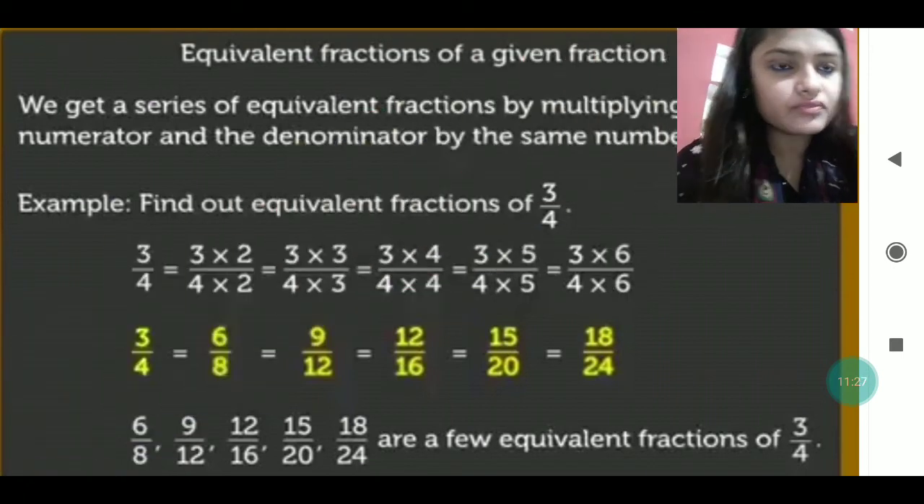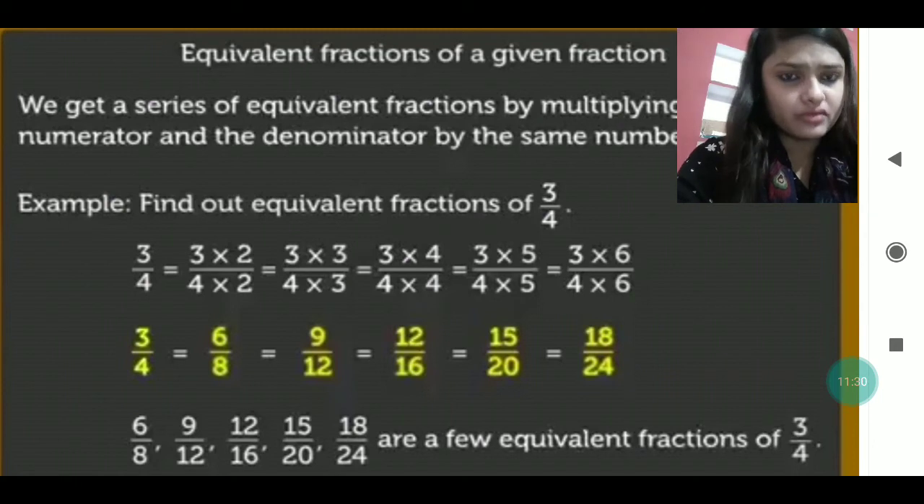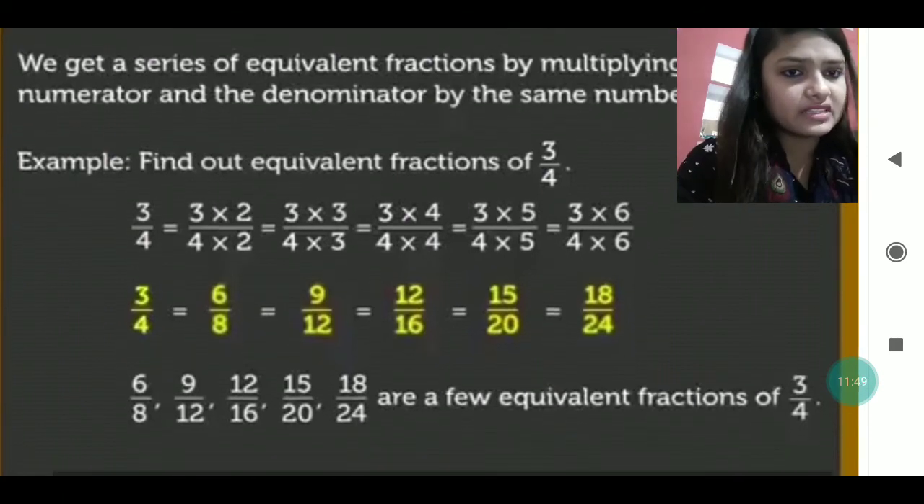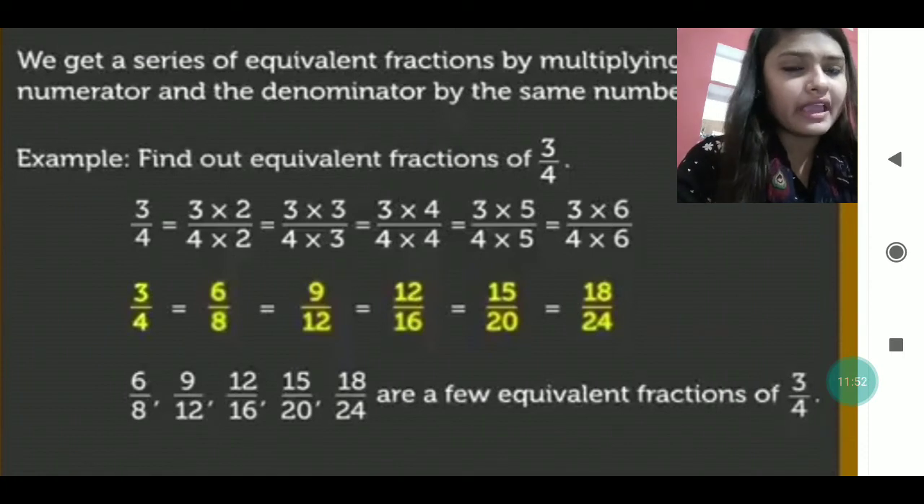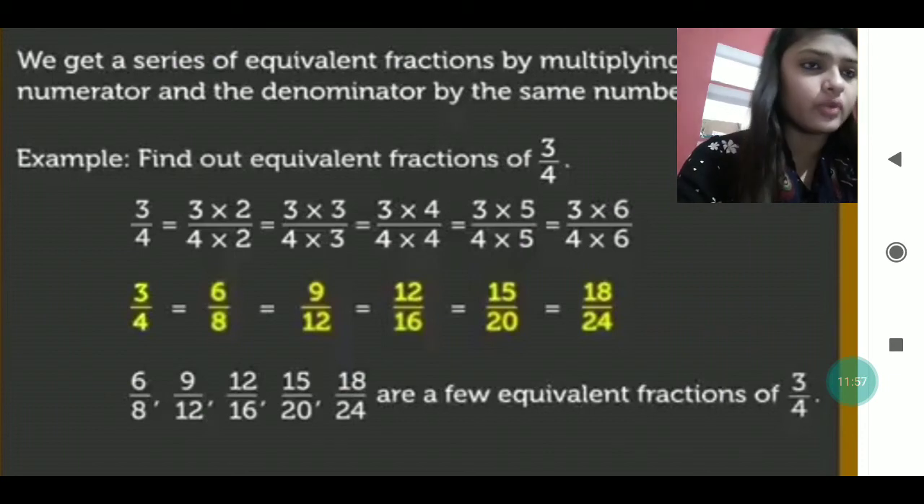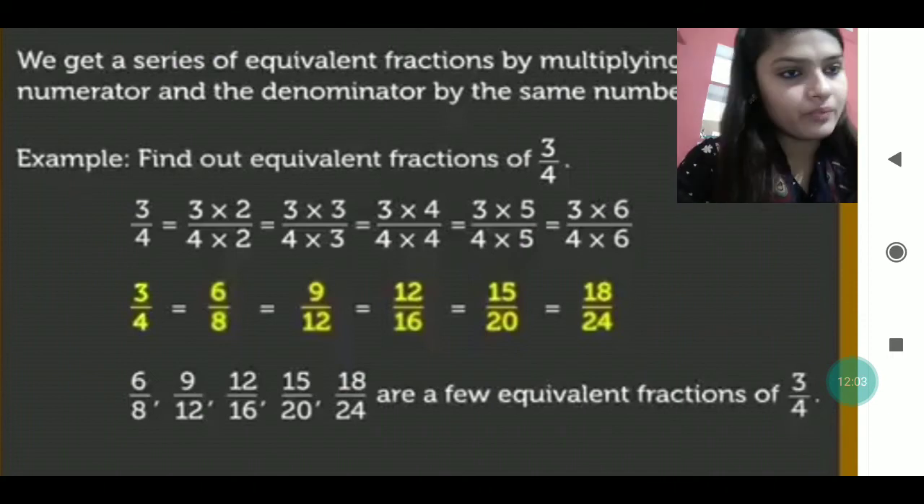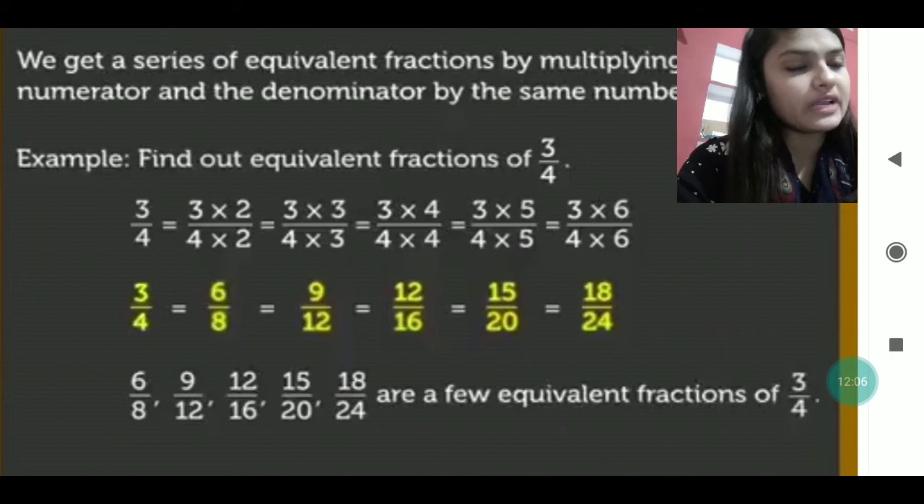You can see 3 by 4, then multiplying by 2: 3 twos are 6 and 4 twos are 8. 3 threes are 9, 4 threes are 12. 3 fours are 12, 4 fours are 16. 3 fives are 15, 4 fives are 20. 3 into 6 is 18, 4 into 6 is 24. So like this, 3 by 4, 6 by 8, 9 by 12, 12 by 16, 15 by 20, 18 by 24 are all equivalent fractions of 3 by 4. This is how we find the equivalent fractions of any fraction.